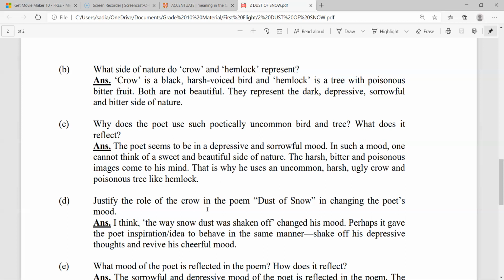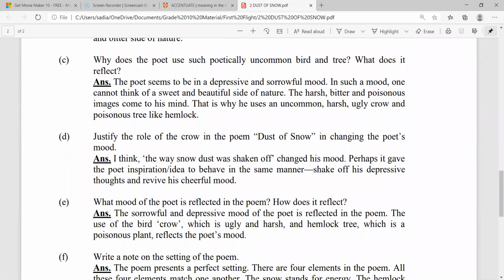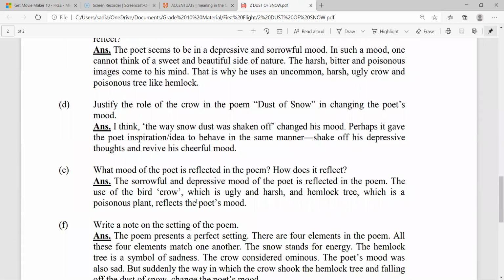It is evident that when the poet was in the depressive mood, he thought of certain symbolic elements, animals, and plants which would complement his depressive nature. Justify the role of the crow in the poem Dust of Snow in changing the poet's mood. Robert Frost, in his poem Dust of Snow, uses the crow and the hemlock tree for shaking off his mood and changing it for the good.